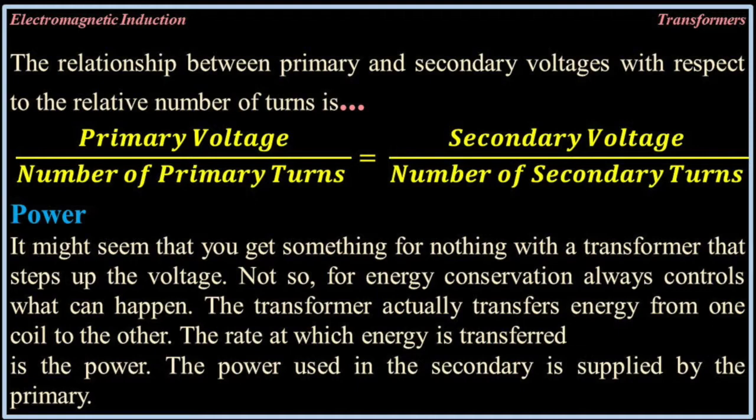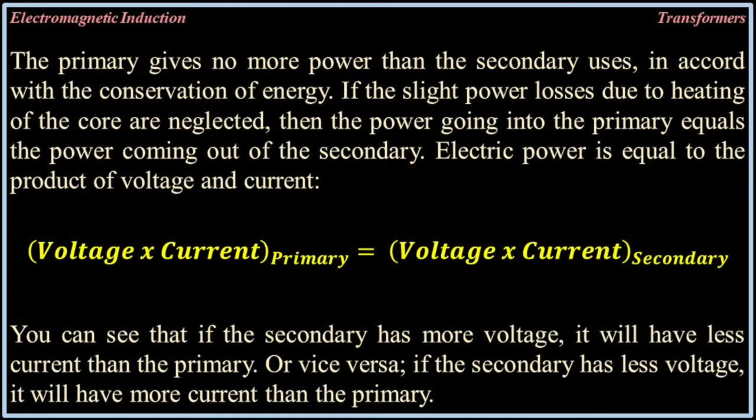Power. It seems that you get something for nothing with a transformer that steps up the voltage. Not so. Energy conservation always controls what can happen. The transformer actually transfers energy from one coil to the other. The rate at which energy is transferred is the power. The power used in the secondary is supplied by the primary. The primary gives no more power than the secondary uses, in accord with the conservation of energy.